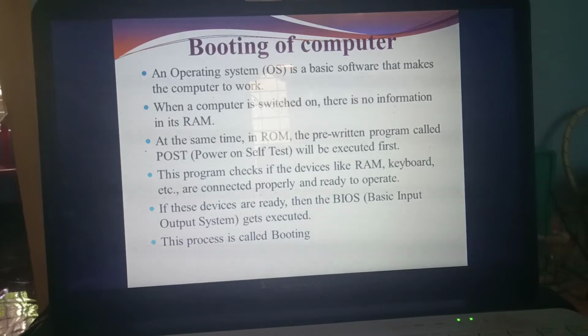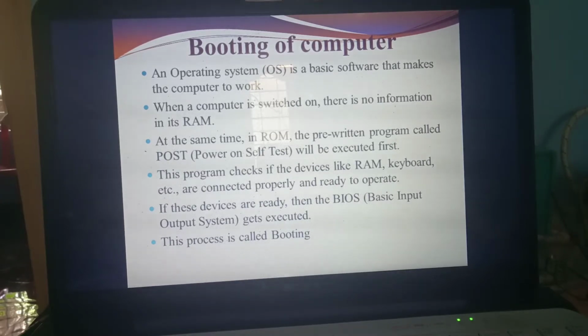What do you mean by RAM? Random access memory. That means main memory. Whether the content present in the RAM is temporary or permanent? No. Primary memory means we can store the information temporarily, isn't it?